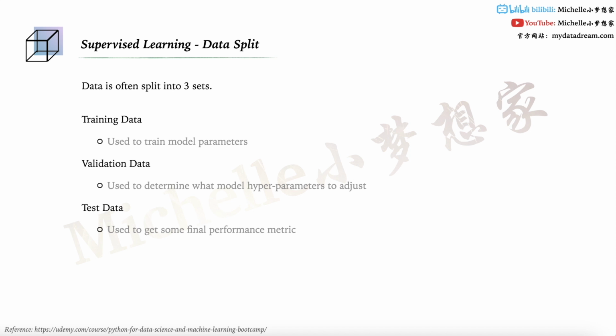Some people say that we need to split it 8 to 1 to 1, while others say we need to divide it like 7-1-2. Even in academic books or from your professors, you may have heard that we only need the training data and the test data in a ratio of 8 to 2. I will say that all of them are correct.